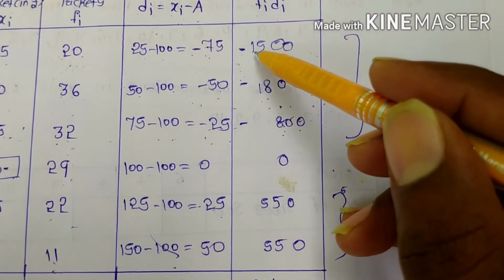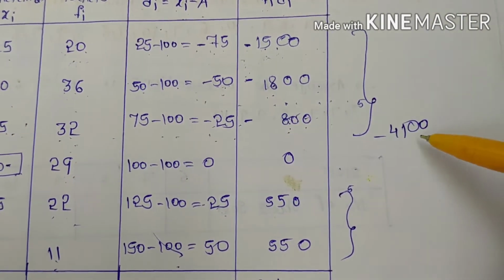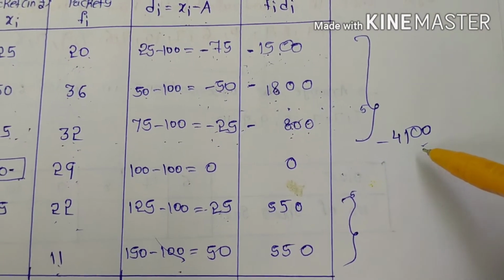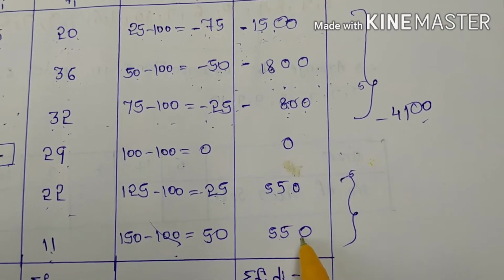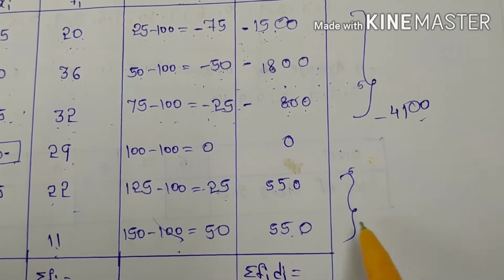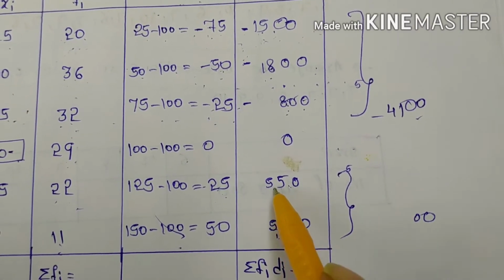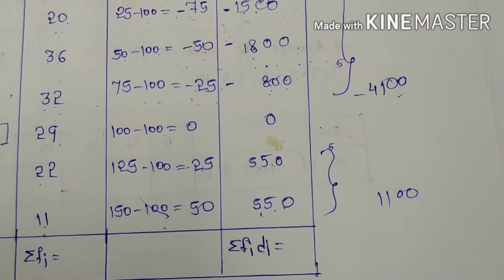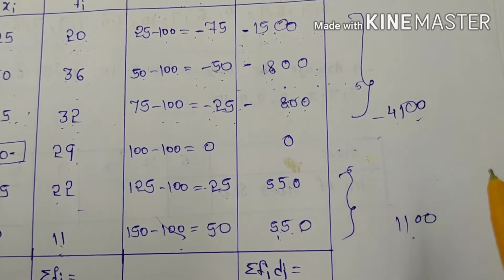If you check here, 15 plus 18, 8 33, 33 plus 8, 41, that's what we got here, 4100. Next you can check 550 plus 550, how much? 50 plus 50, 100. Next 1 carry, 5 plus 1, 6, 6 plus 5, 11. How much did you get? It is 1100, and it is minus 4100.